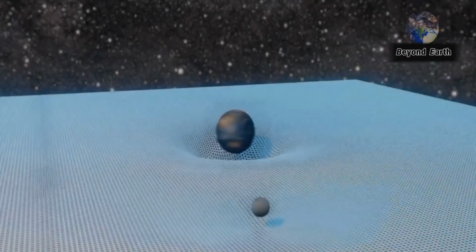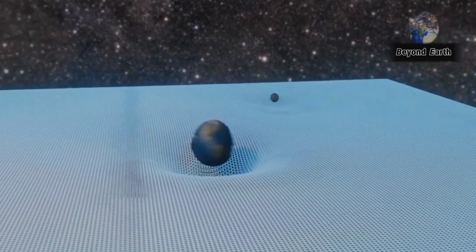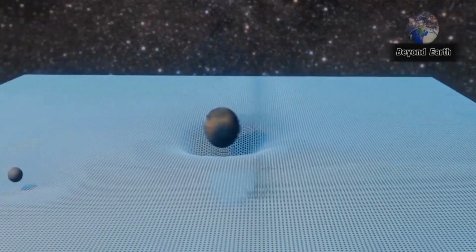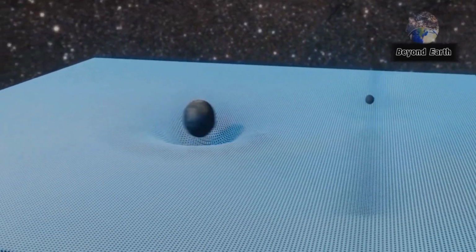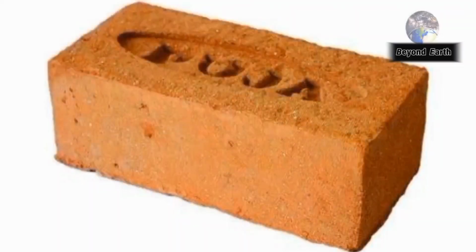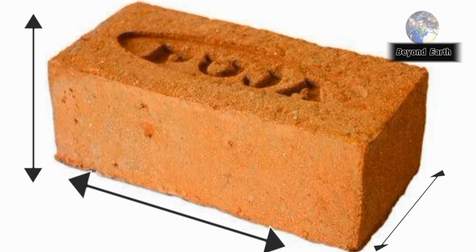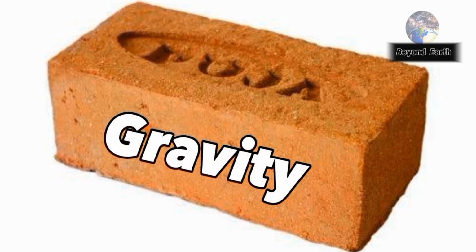I mentioned the fabric of space and time here. This is a very interesting topic, but we will learn about it in the upcoming videos. For now, just remember that anything that occupies space is called matter, and matter has its own gravity.